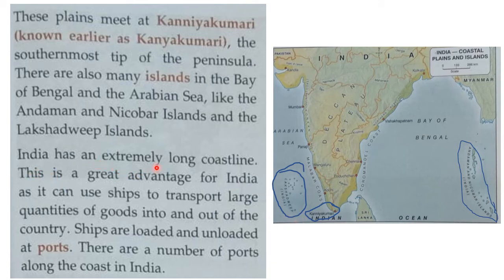India has an extremely long coastline. The part of land which meets with water is called coast. It starts from Gujarat, Maharashtra, Goa, Karnataka, Kerala, then Tamil Nadu, Andhra Pradesh, Odisha and West Bengal. This is a great advantage for India as it can use ships to transport large quantities of goods into and out of the country.